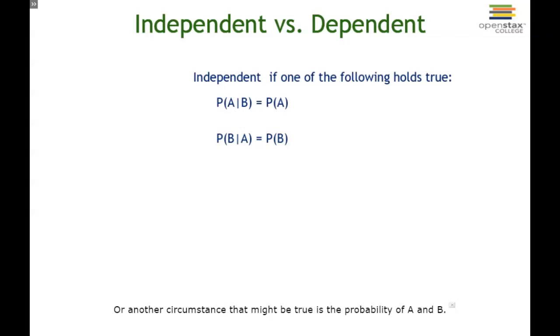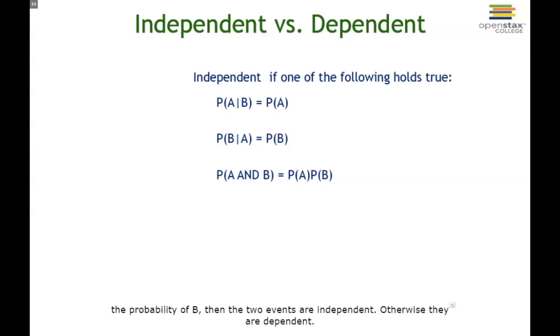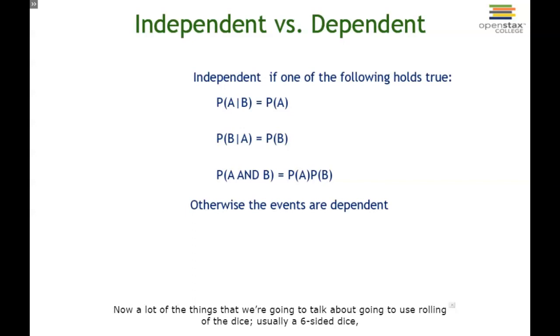Or another circumstance that might be true: if the probability of A and B equals the probability of A times the probability of B, then the two events are independent. Otherwise, they're dependent.